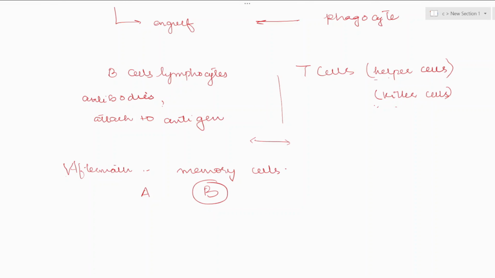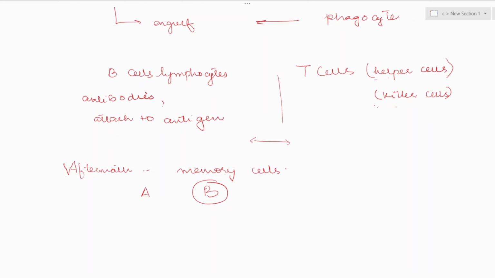Okay, let's talk about the aftermath. Once lymphocytes are produced by your body through direct contact with the antigen, not all of them are destroyed. There are some which remain in your body as memory cells.